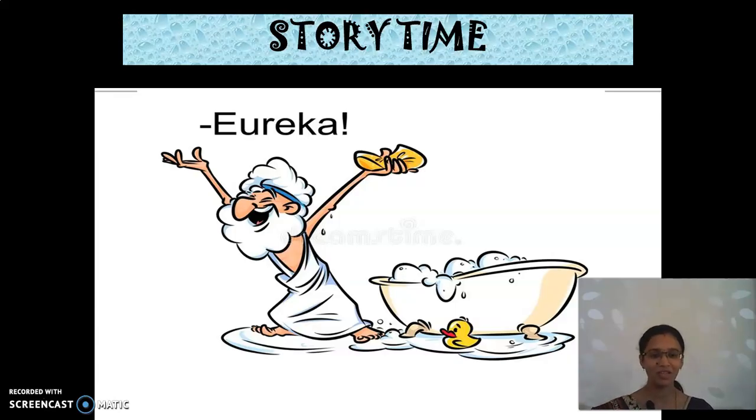Before that, if you have a tub full of water, and you are entering inside it, what happens? If it is full, what happens to the water? It flows out. Yes or no? The water flows out. This has been found by Archimedes.